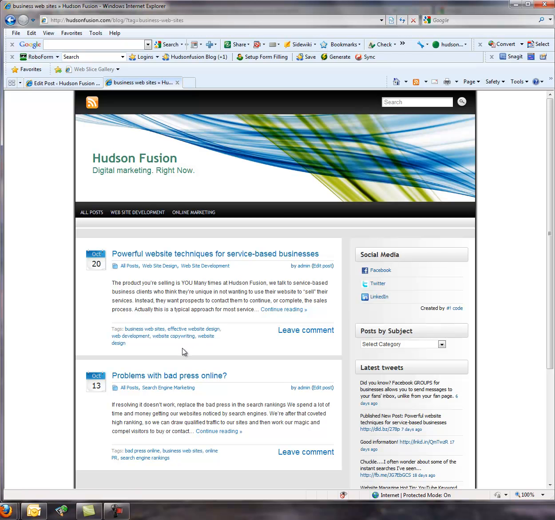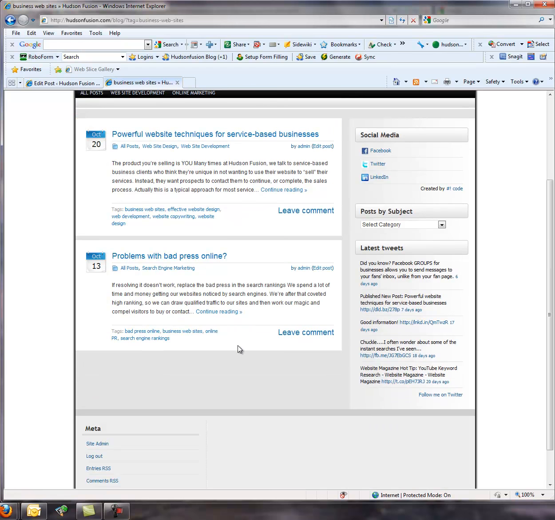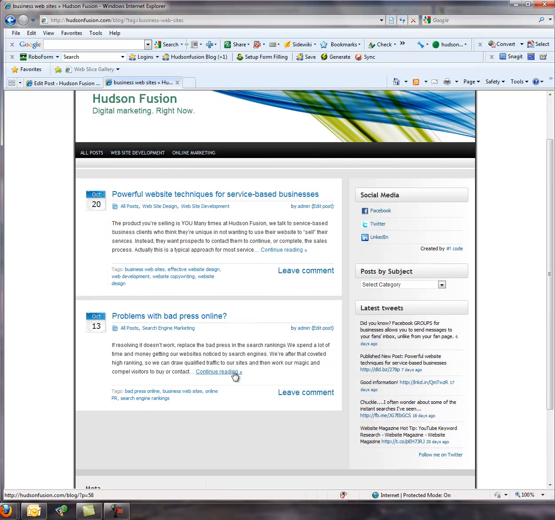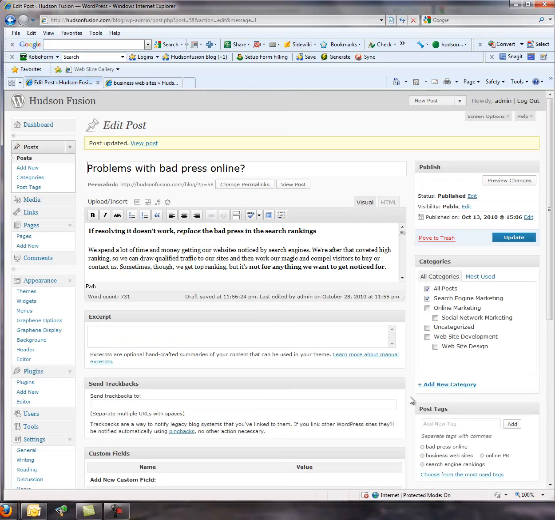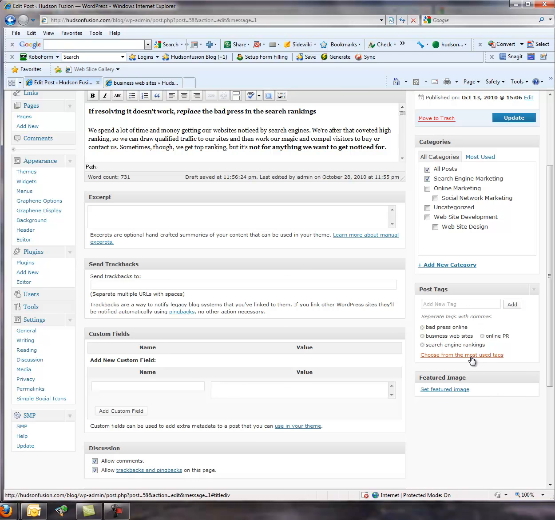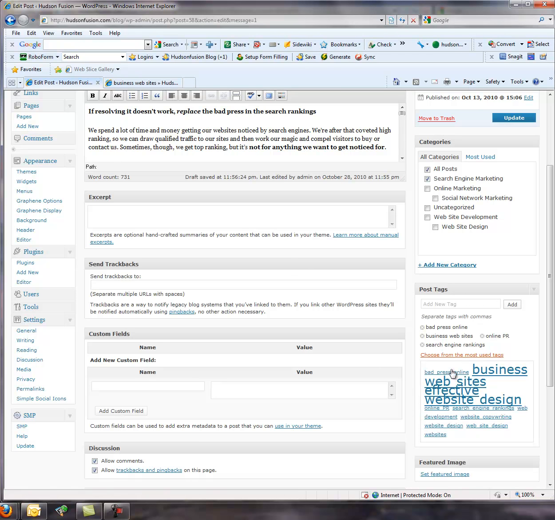So tags are for specific words, and categories are really for broader groups of blog posts. There are some templates too that use what are called tag clouds, and you may have seen them. It sort of looks like what we saw here in my edit mode when I said choose from the most used tags, and it shows up this way.